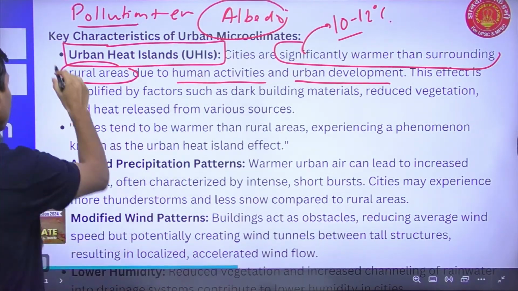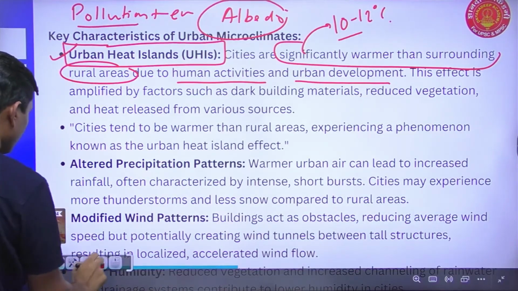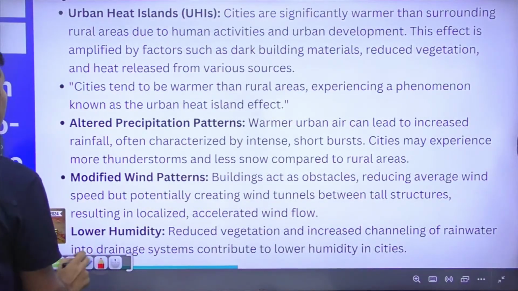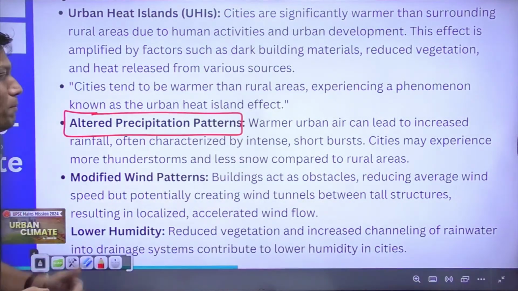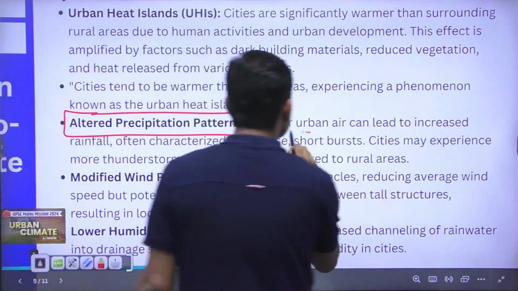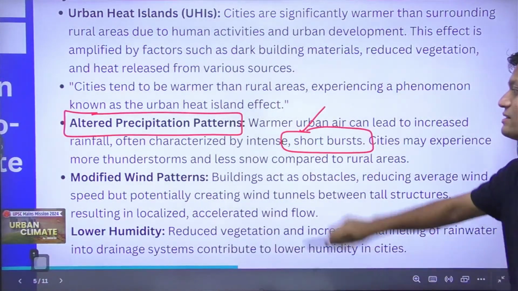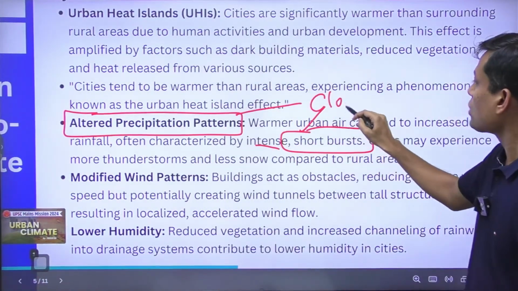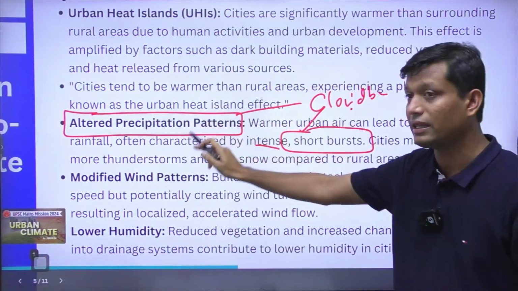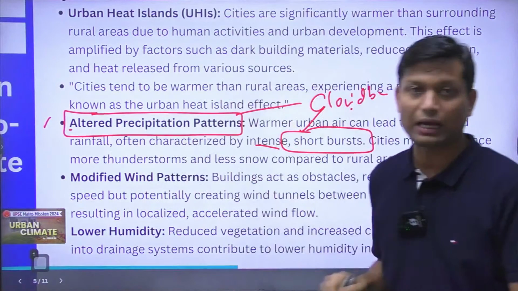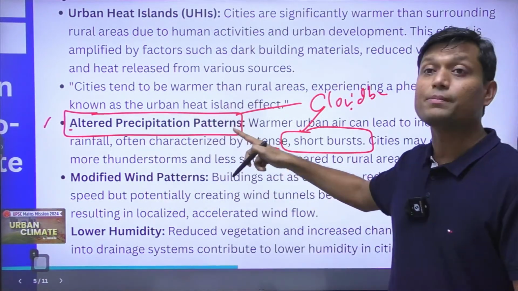Fine. So that is the first phenomenon which is taking place in urban areas. Other than this, we have one more phenomenon, that is altered precipitation patterns. So what I have is short bursts of intense rainfall, right? I have also told you that there is a phenomenon of cloudburst which is taking place in urban areas. So that can be categorized as altered precipitation patterns.